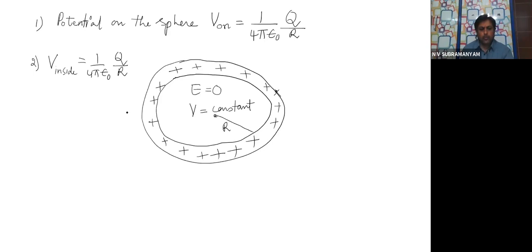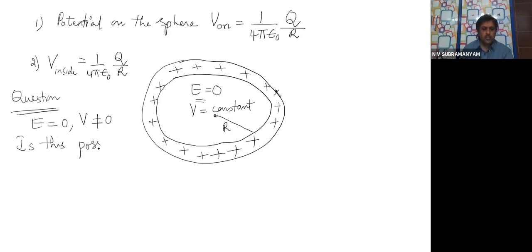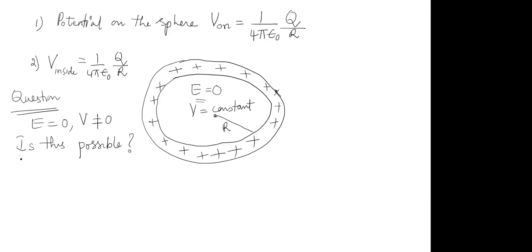So this is a very beautiful point, children. Why is it beautiful? Sometimes a question will come. What is the question I am asking you? Can you give me an example where electric field should be 0, but potential is not 0? Electric field should be 0, potential is not 0. Can you give an example? Is this possible? First question, is this possible? That is one question I am asking you. If so, give example.